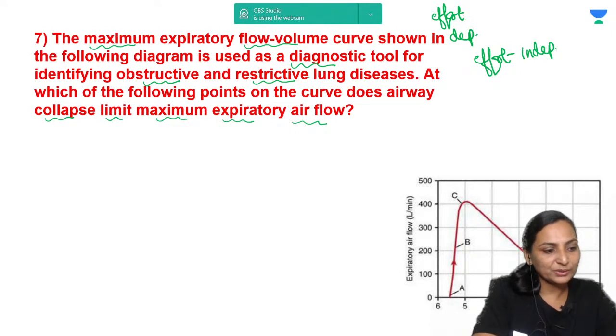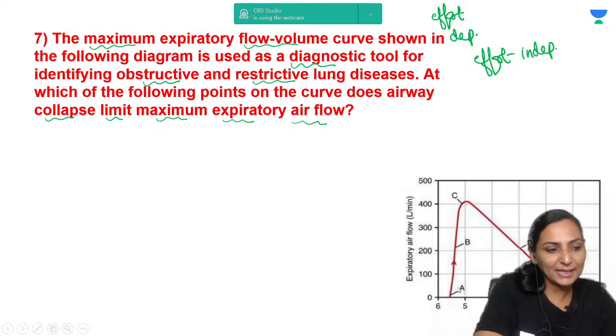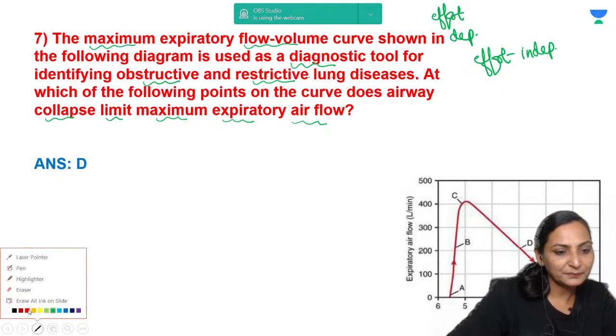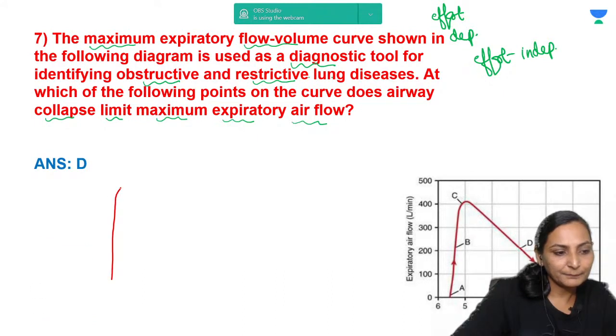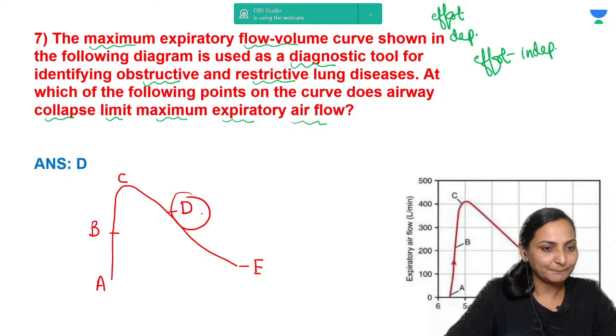So which point shows the collapse limit of maximum expiratory flow rate? The points which are given here are A, B, and so on. I'll just draw it over here in case you're not able to see. This is the curve, this is point A, this is point B, this is point C, this is D, and this is E, and we have seen that the correct answer is D. That means D is the point where the airway collapse is going to limit the maximum expiratory airflow.